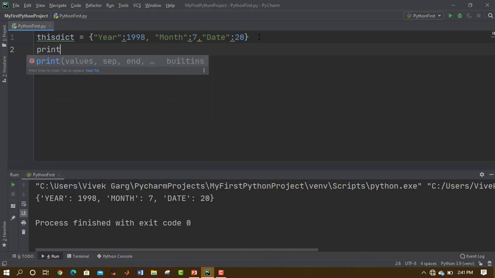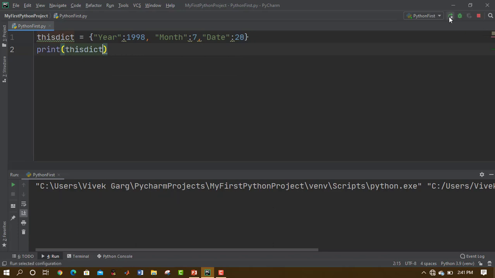Let me now print this dictionary. Let's run this and we'll see that the dictionary is printed. The key year has an associated value 1998, month has an associated value 7, date has an associated value 20. Let us check the type of this variable, this dictionary.